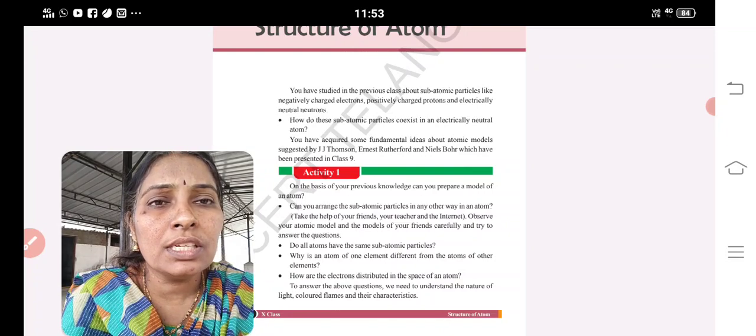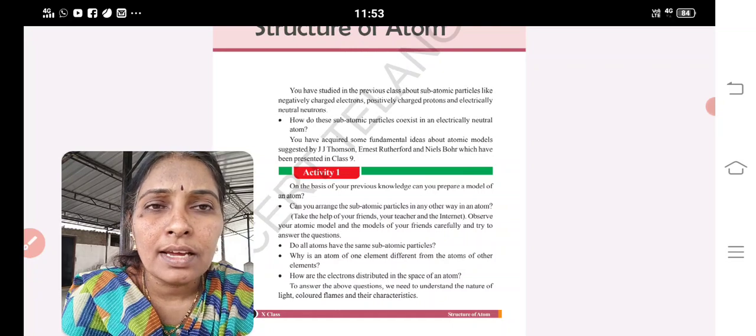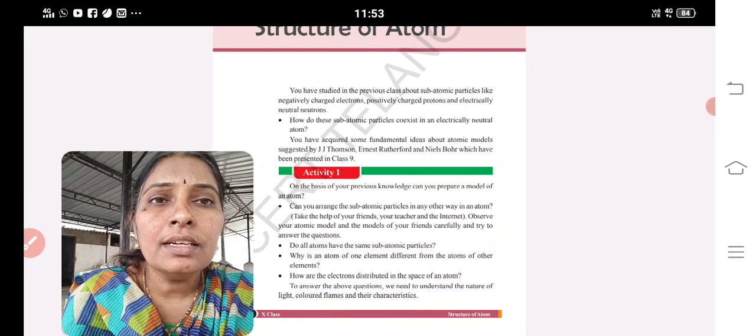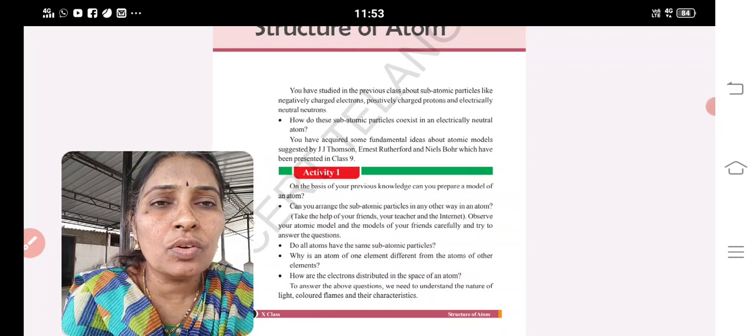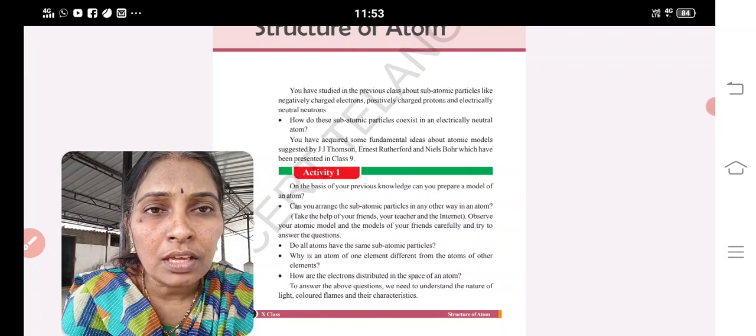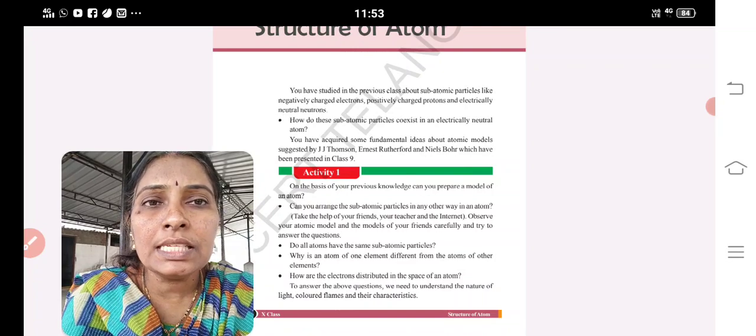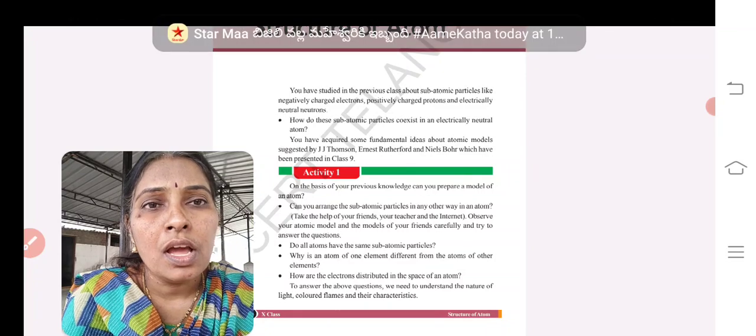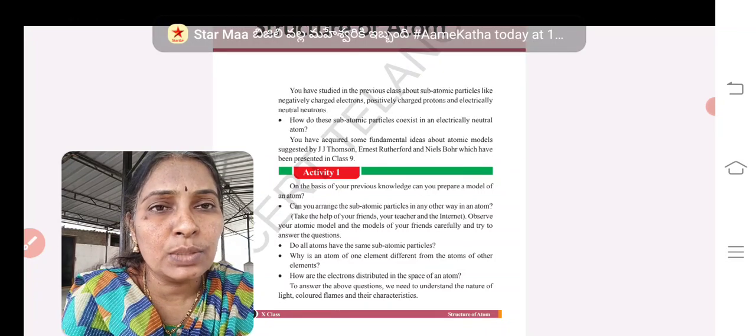An electron always spins in a clockwise or anti-clockwise direction. Next, the magnetic quantum number helps us understand the orientation of the orbitals. How many orbitals do we have? Four: S, P, D, F. According to your standard, we need to study up to three orbitals, that is S, P, D.